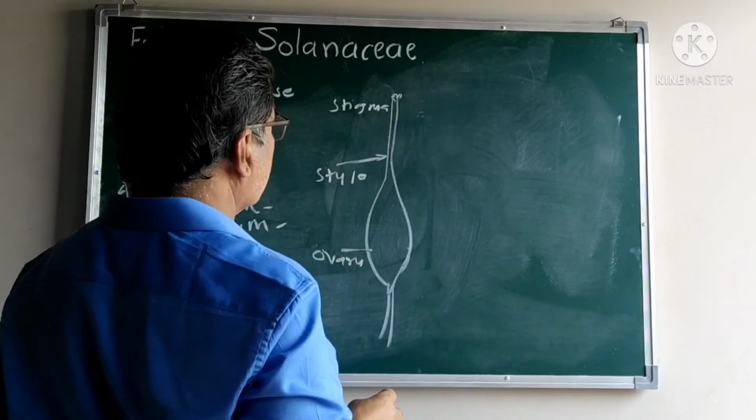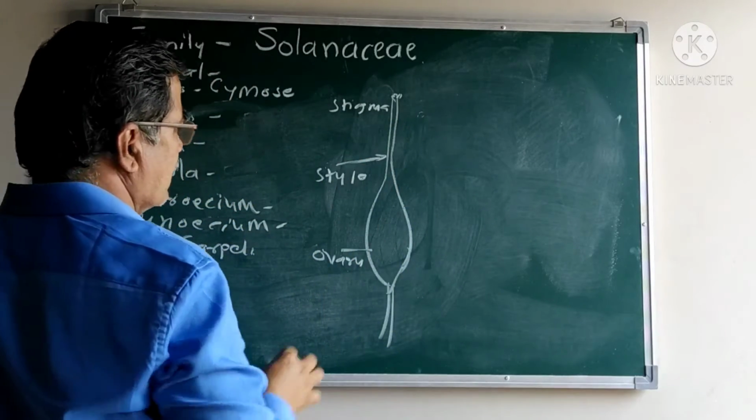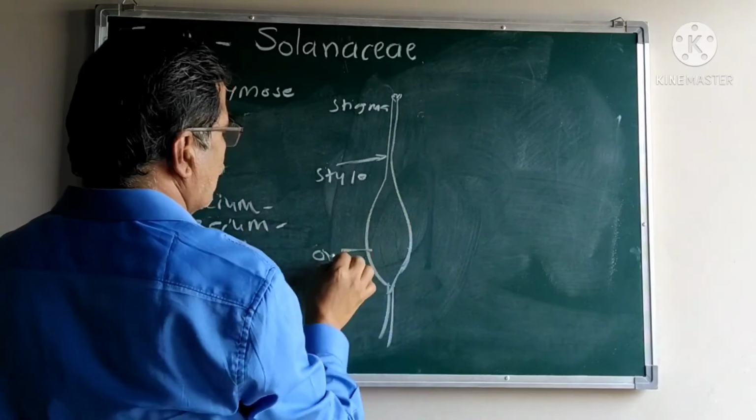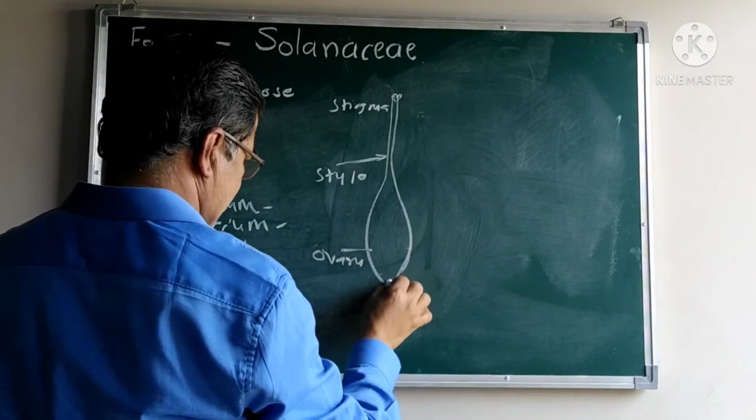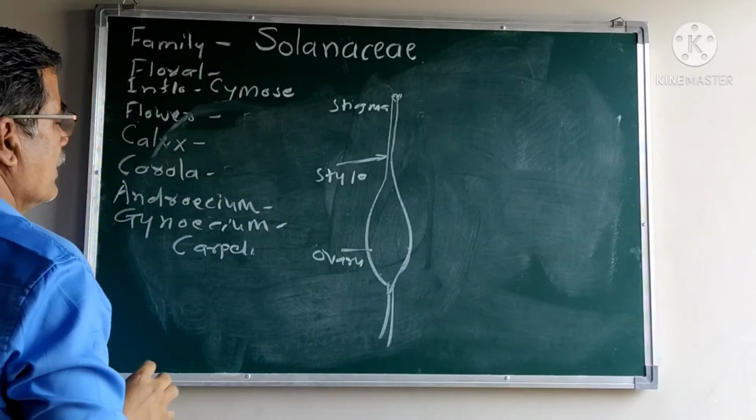The stigma is capitate or knob shaped. The style is short. The ovary is a swollen ovary.